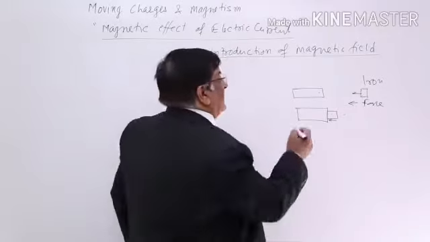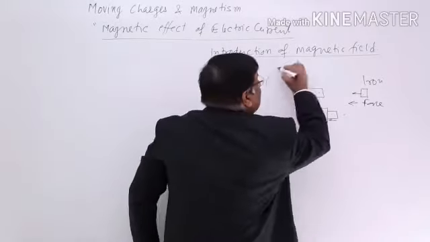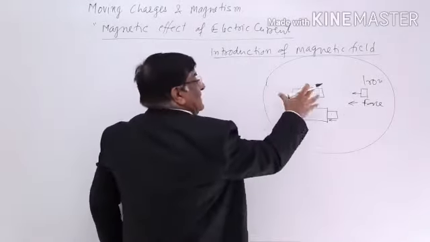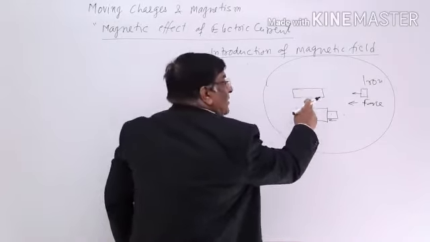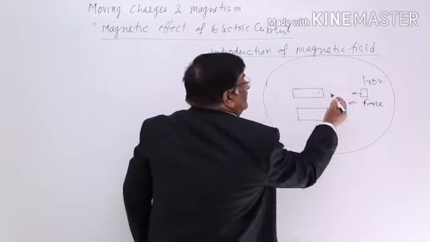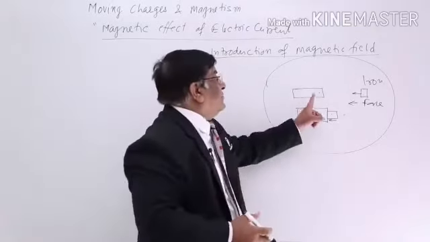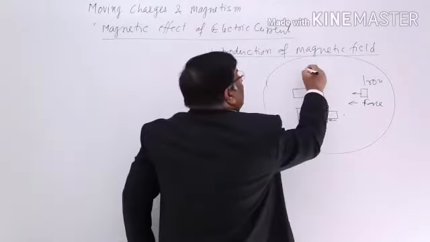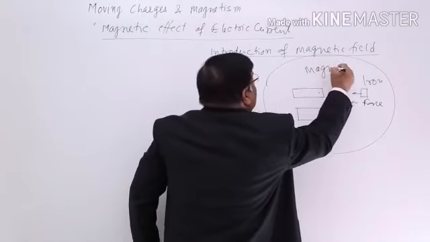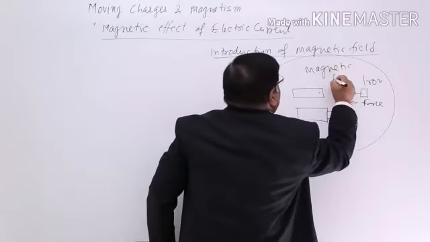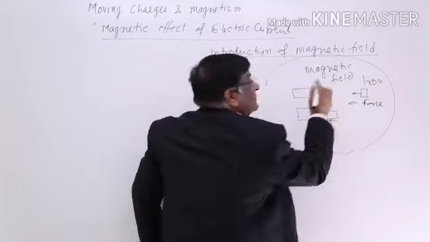So we can say, because of this magnet, in this space there is an effect of this magnet, and because of that it is experiencing a force. What is this effect known as? Because this effect is due to the magnet, we call it magnetic field, and it is just in line with the two other fields we have studied.